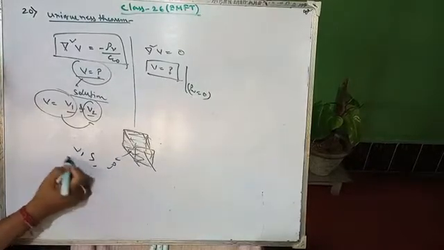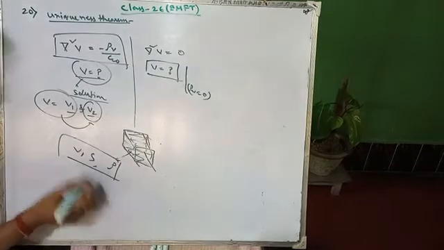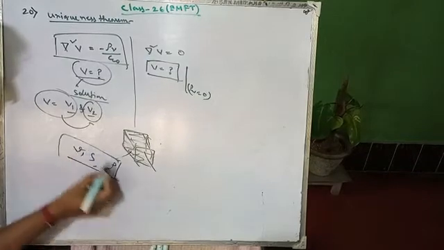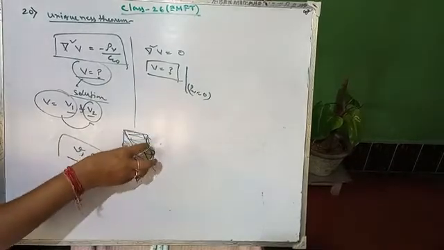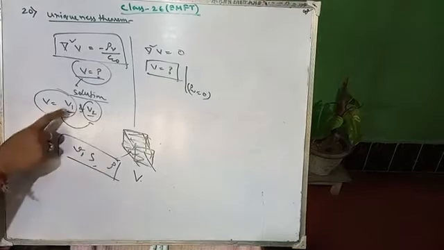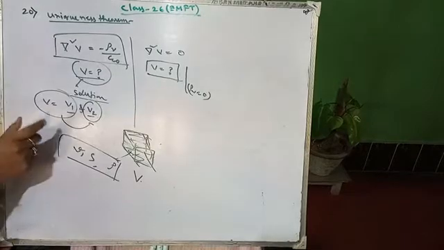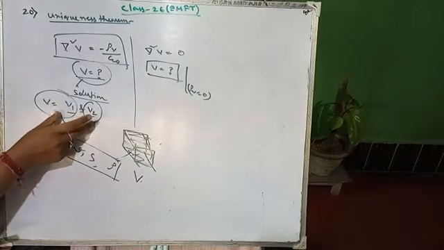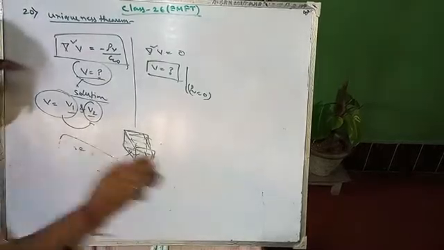So v, S, rho are the things that we have taken, and suppose the scalar potential is capital V. Whatever the potential of this cube will be small v. Okay, so let there be two potentials v1 and v2 which satisfy the same boundary condition, as well as the Poisson's equation.